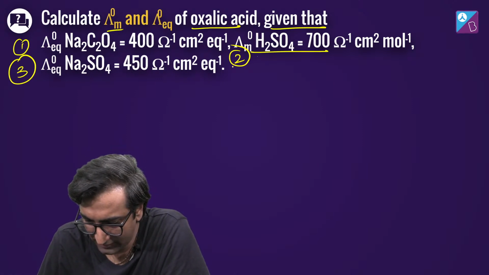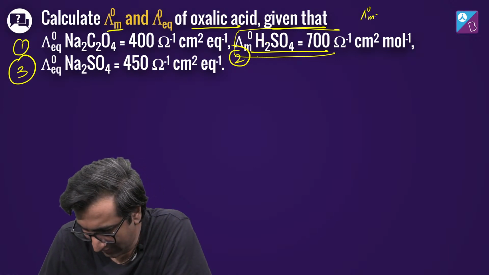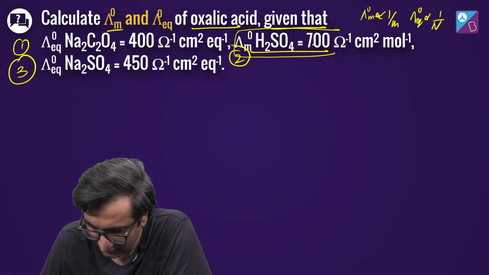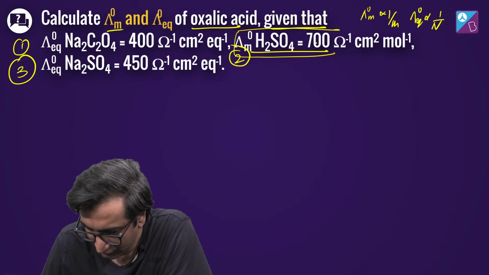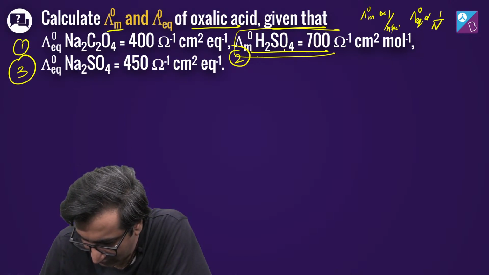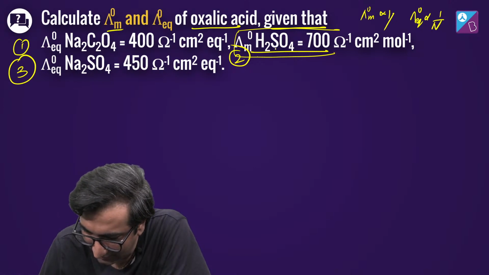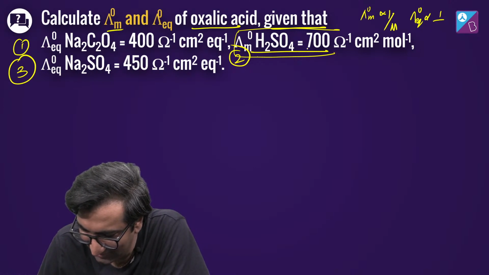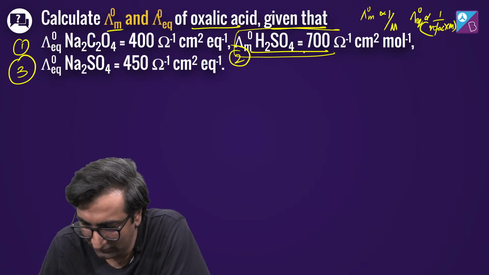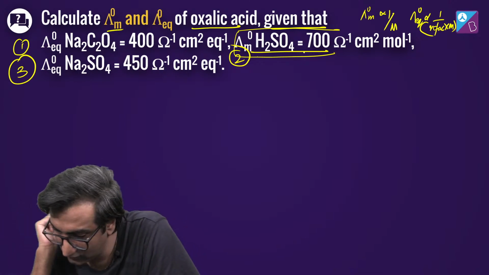So what is the relationship between lambda m and lambda equivalent? Lambda naught m is proportional to 1 by m. Lambda naught equilibrium is proportional to 1 by m. Correct? So I can write m to be n factor into m. गलत जगह लिख दिया यार, बार बार गलत जगह लिख देता हूँ. You will be much better at me than this. Into m. Right? Okay, great. मतलब lambda equivalent is bigger. Okay, cool. So what do we do here? What's the next step?